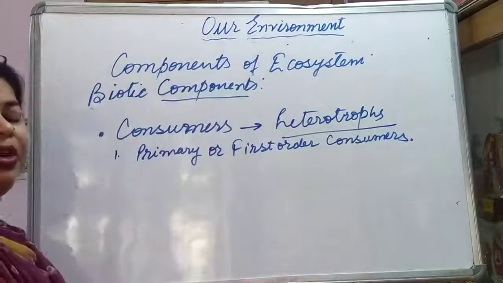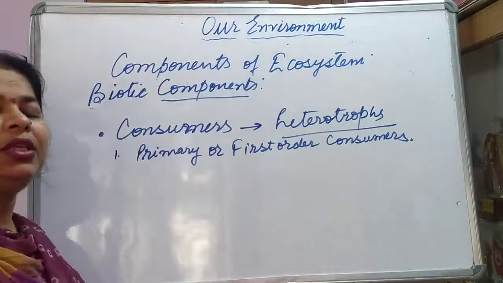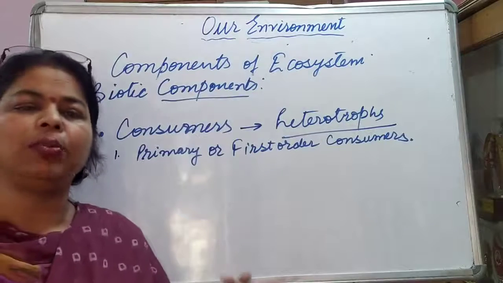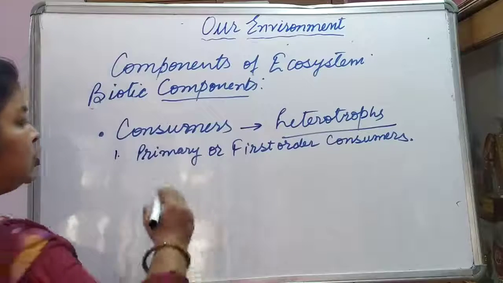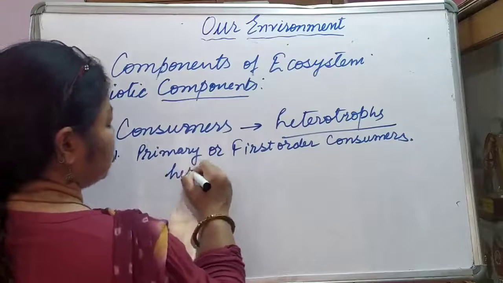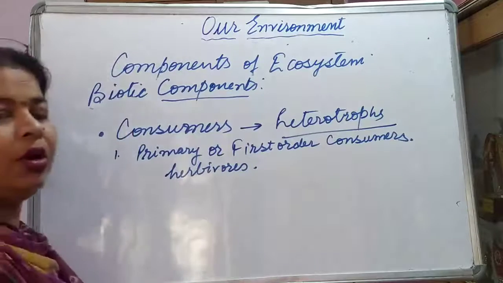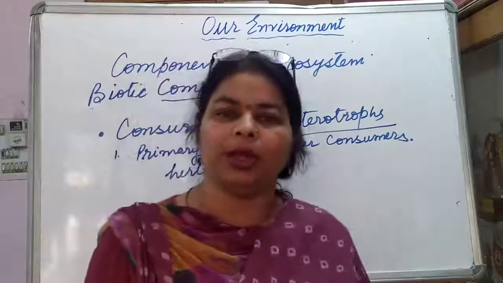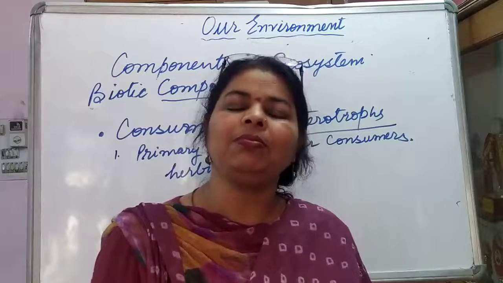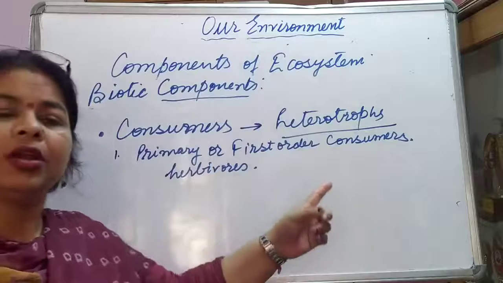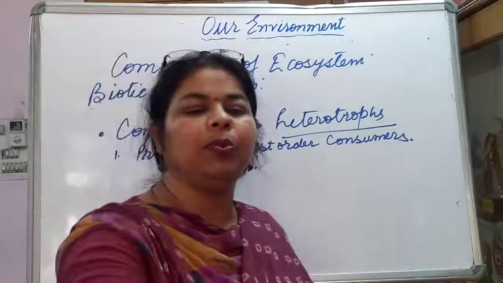Primary or first order consumers include all those animals which depend directly on plants. We also call them herbivores, because they depend on plants for their food requirement. They feed on plants.